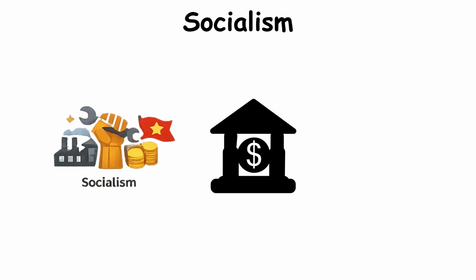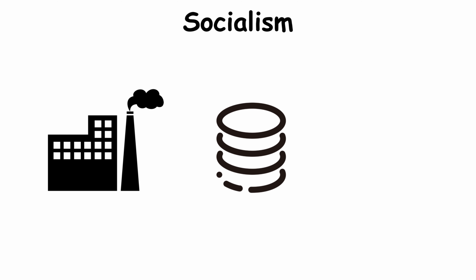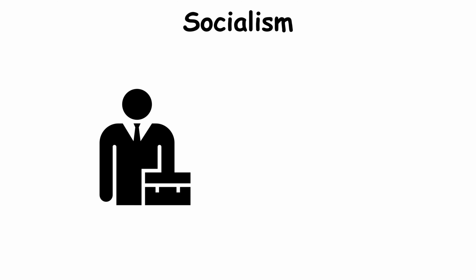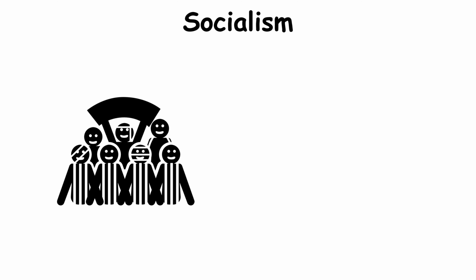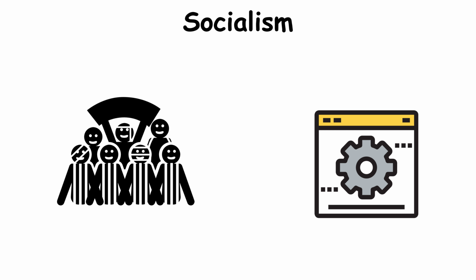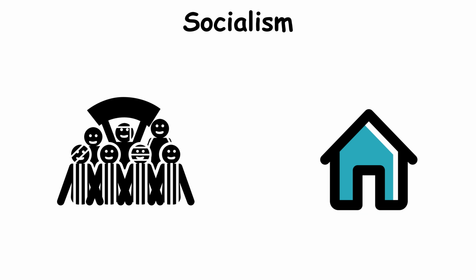Socialism. Socialism is an economic and political system that focuses on equality and social welfare. The main idea is that major industries, resources, and services should be owned or regulated by the state to reduce inequality. Supporters argue this prevents exploitation and ensures basic needs like health care, education, and housing.